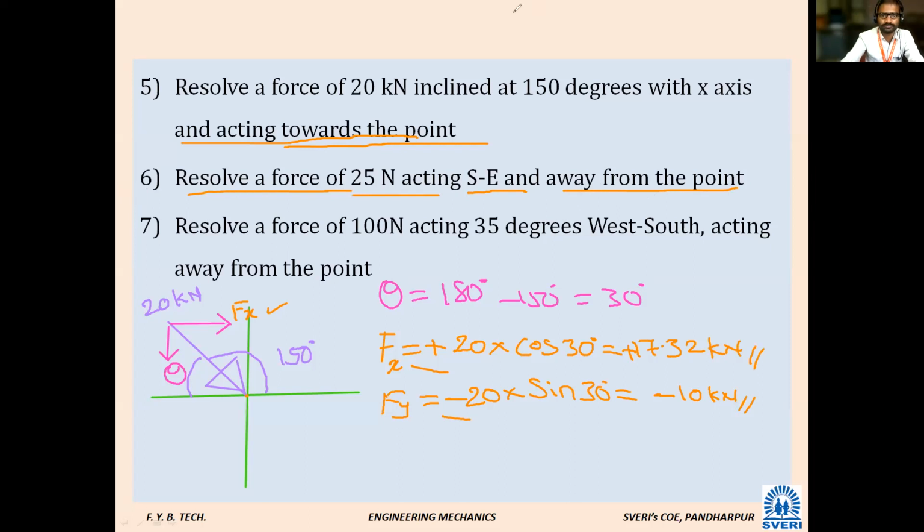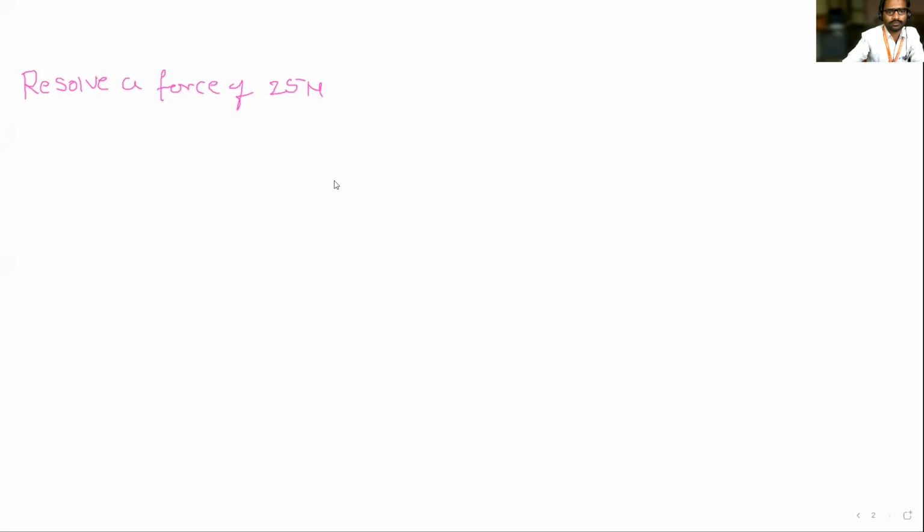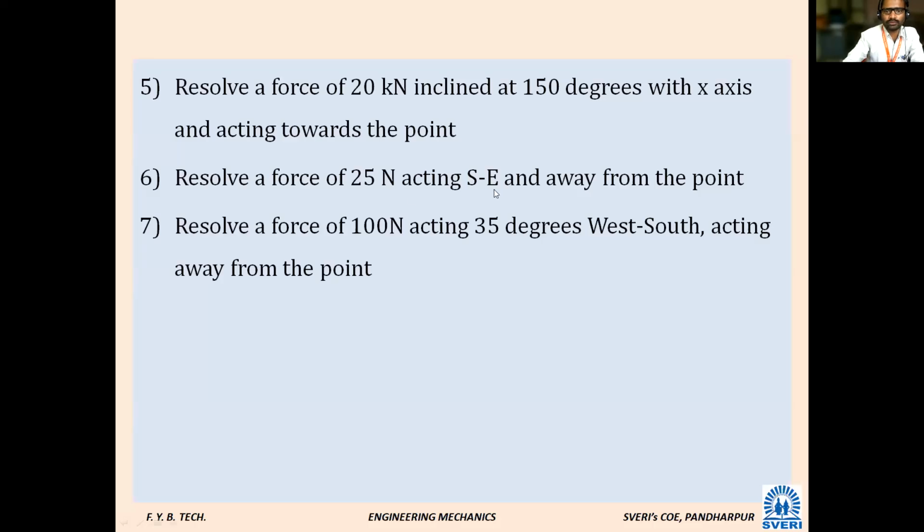Resolve a force of 25 Newton acting southeast and away from the point.